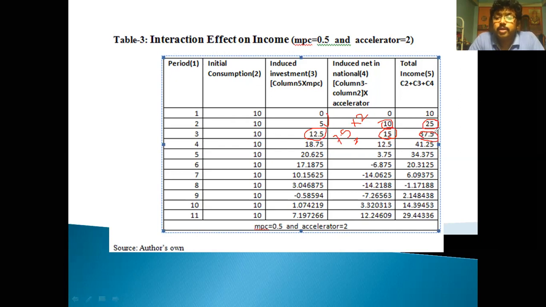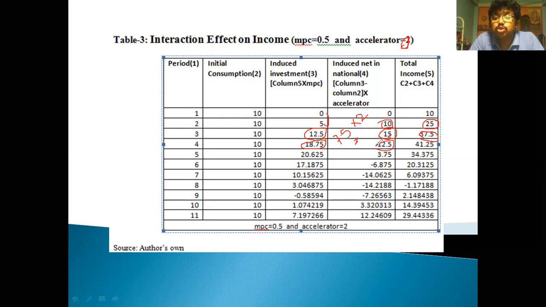In the same way, 37.5 multiplied by the multiplier, 0.5, gives this induced investment, 18.75. The difference between 18.75 and 12.5 is 6.25. We multiplied 6.25 by 2, the accelerator, and we get 12.5.